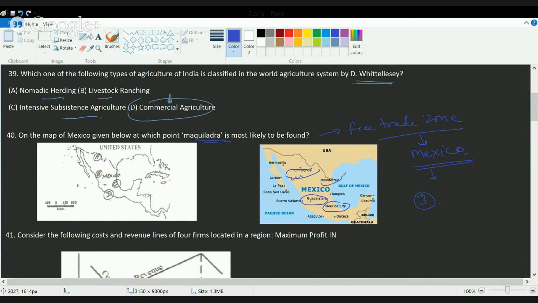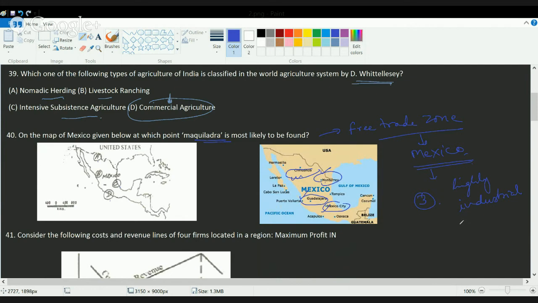Basically, except these three areas, you can establish a free trade zone anywhere in Mexico. The reason being, these three areas are already highly industrially congested and highly urbanized.